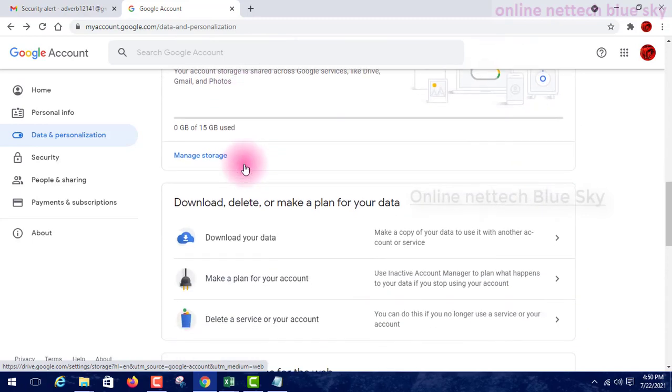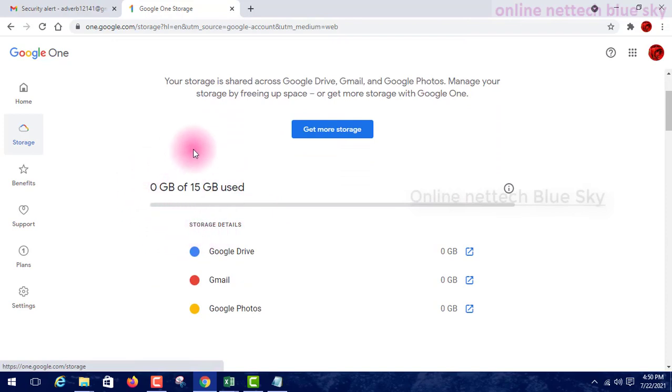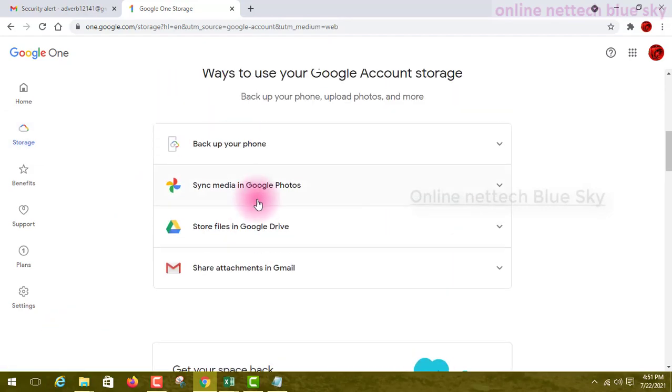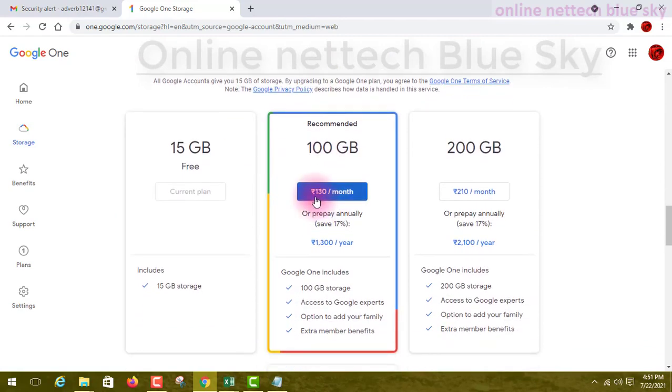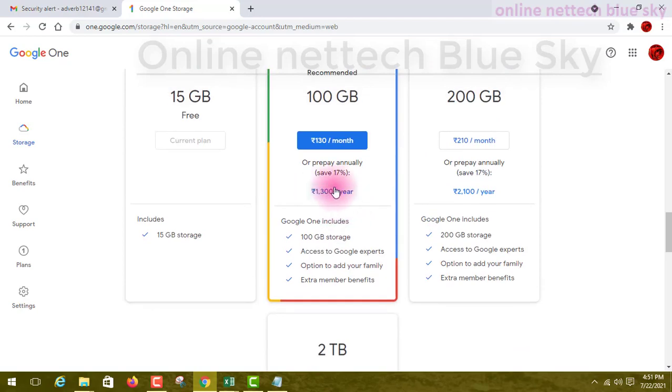Managing storage is very important. What is managed storage? It is a type of storage that is free of cost. Google gives 15 GB, but if you want to purchase more, say 100 GB, it is 113 rupees per month in my country's currency.